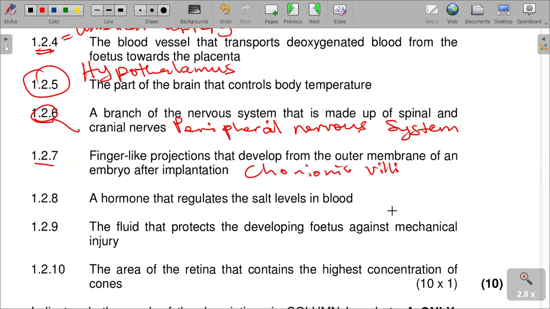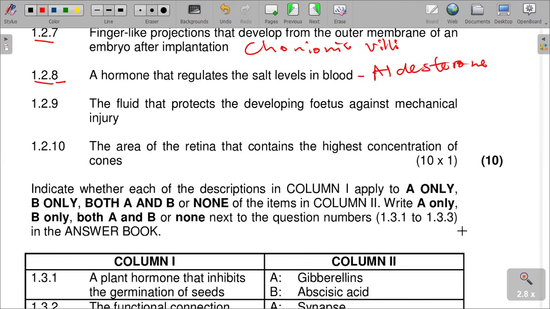The hormone that regulates the salt levels in the blood, number 2.1.2.7, it is aldosterone. The aldosterone hormone is the one that is responsible for that. And then the fluid that protects the developing fetus against mechanical injuries, it is the amniotic fluid, number 1.2.9. It is amniotic fluid.